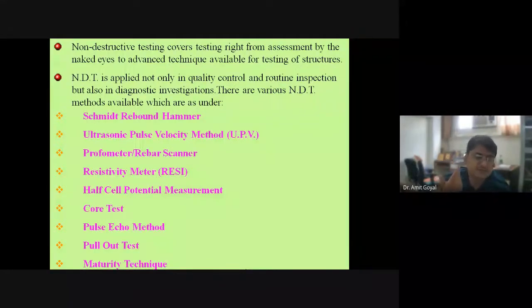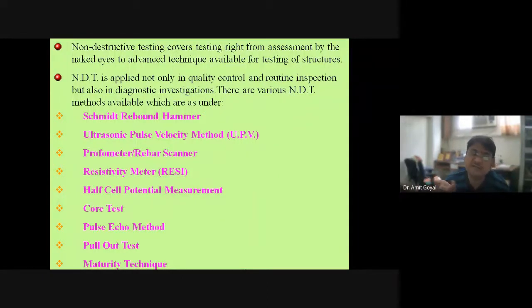Anything you can analyze, and these equipments can be attached to computers, and you can directly transmit data from these equipments to the computer and analyze it there, right?